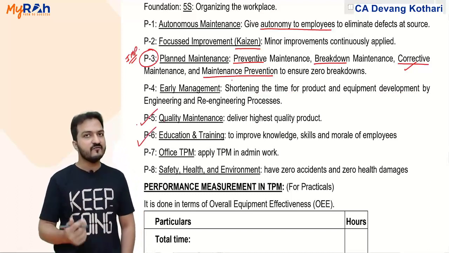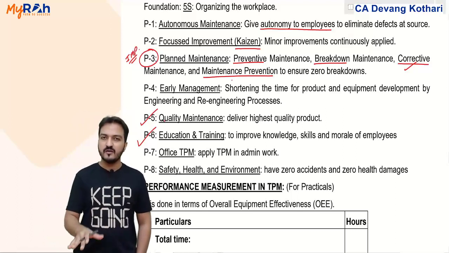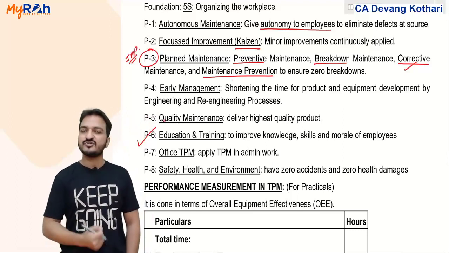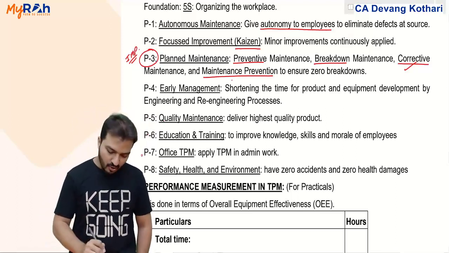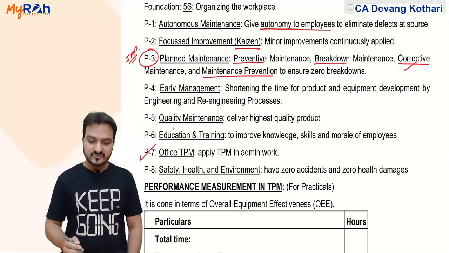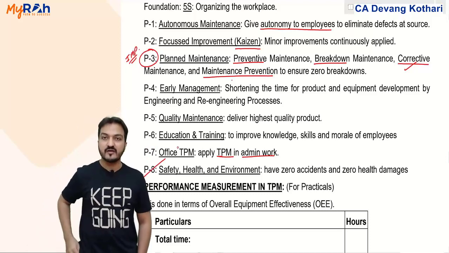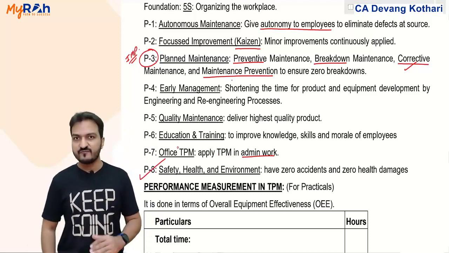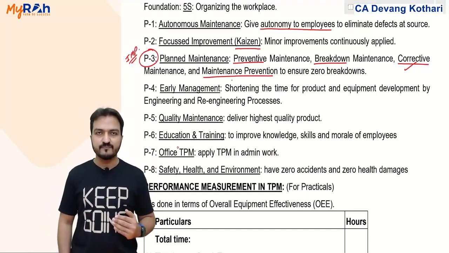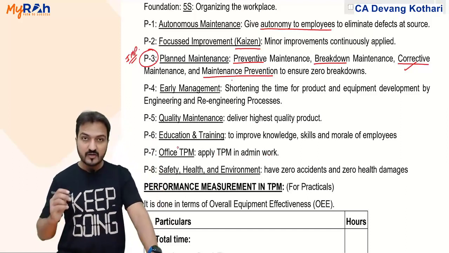Education and training should be given to the employees, because if they are educated and smart enough, then the machines will be used in a proper way. Office TPM is to apply TPM for admin work. And safety, health and environment: ensuring zero accidents, ensuring safety of my employees is also necessary here. Yeah, all these are my pillars of TPM.